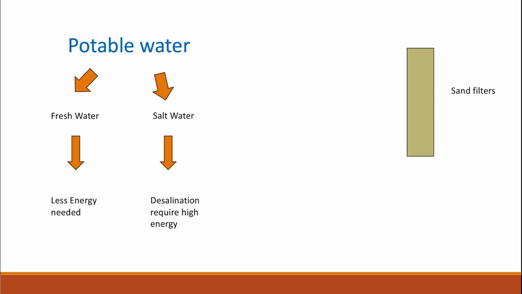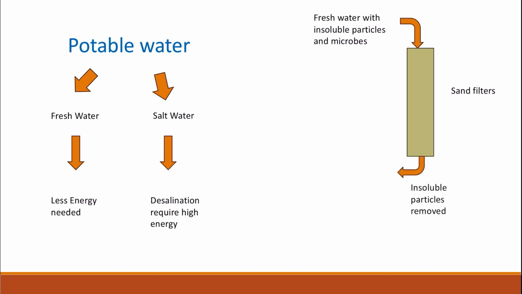The process of producing potable water from fresh water starts by using sand filters. Fresh water, which has insoluble particles and microbes, will pass through these sand filters. As it passes through the sand filters, it will filter out all insoluble particles, and only the water which has soluble particles will come through.